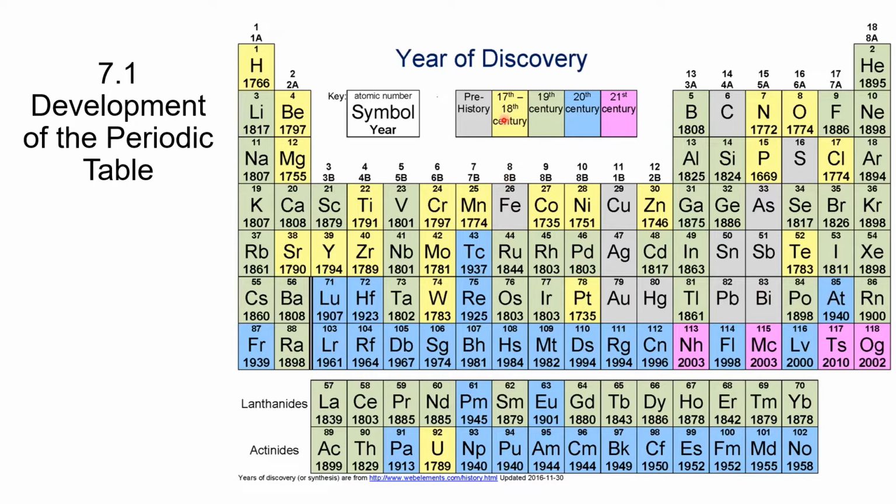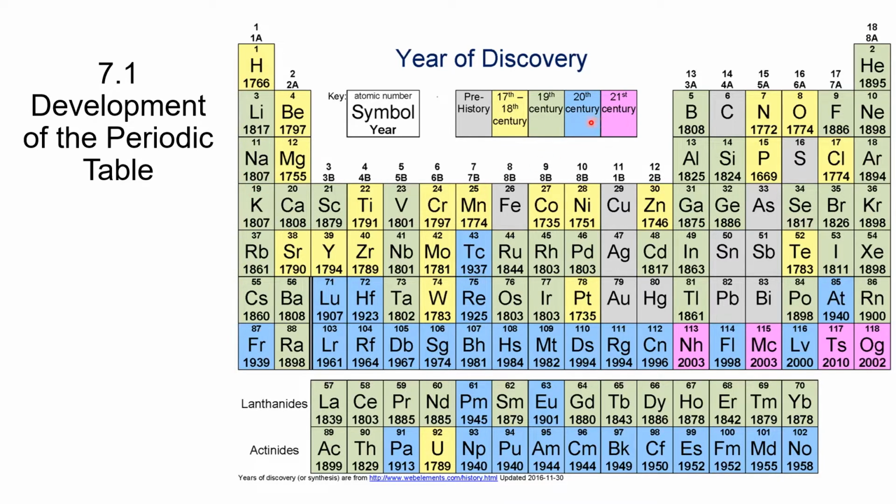When you get to the yellow ones, those were discovered between the 16th and 18th century, so the 1600s and 1700s. Most of those in the 1700s, just a few of them here in the 1600s, just that one actually. And then the sort of light green ones, those are the ones that were discovered in the 19th century. And then the blue ones in the 20th century, and the pink ones down here in the 21st century. You'll notice that the 19th century was very productive as far as discovering elements, and that's when most of the elements were discovered.